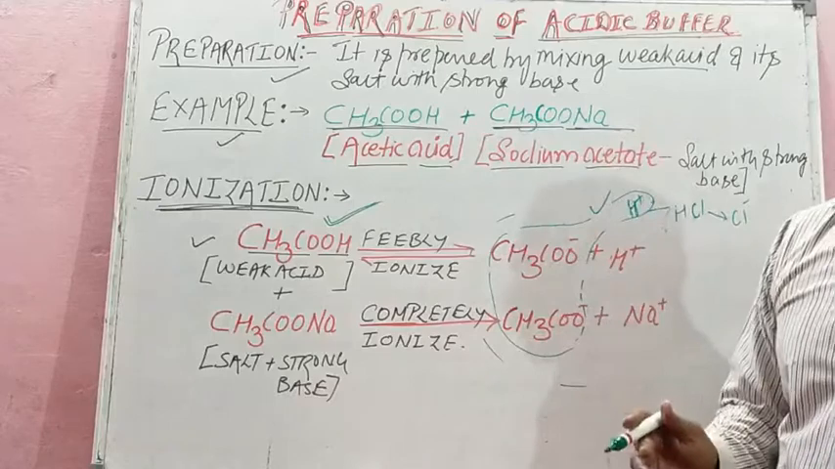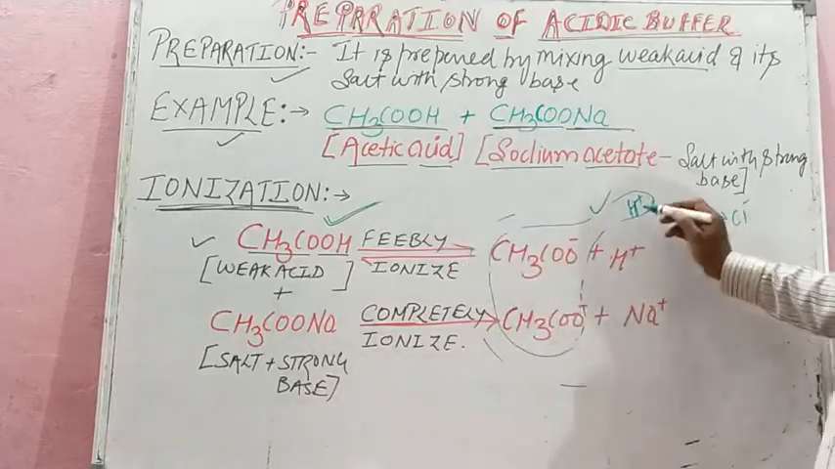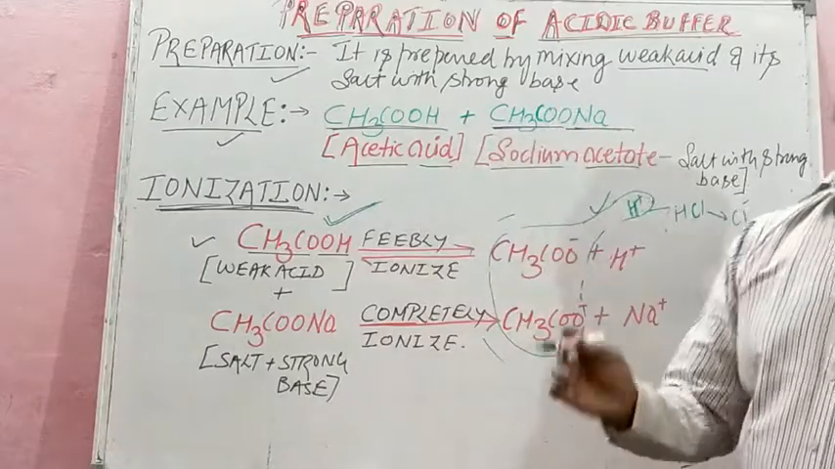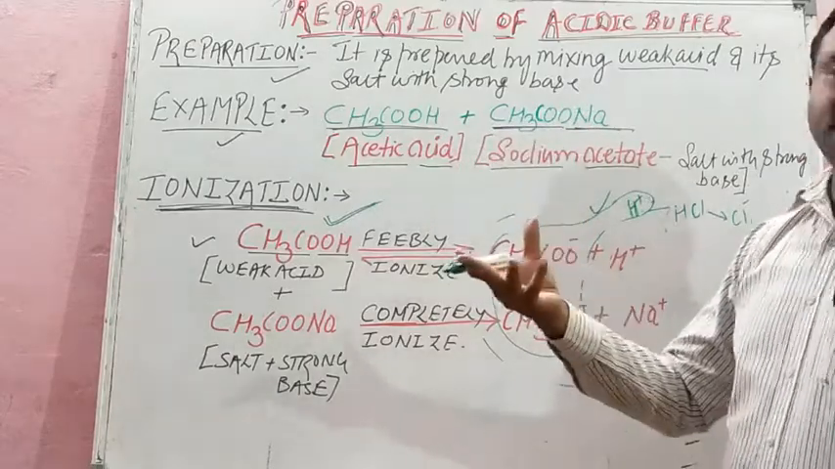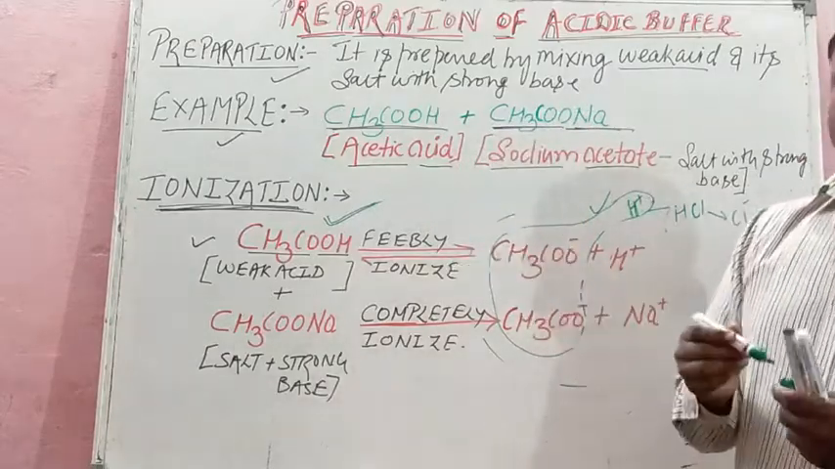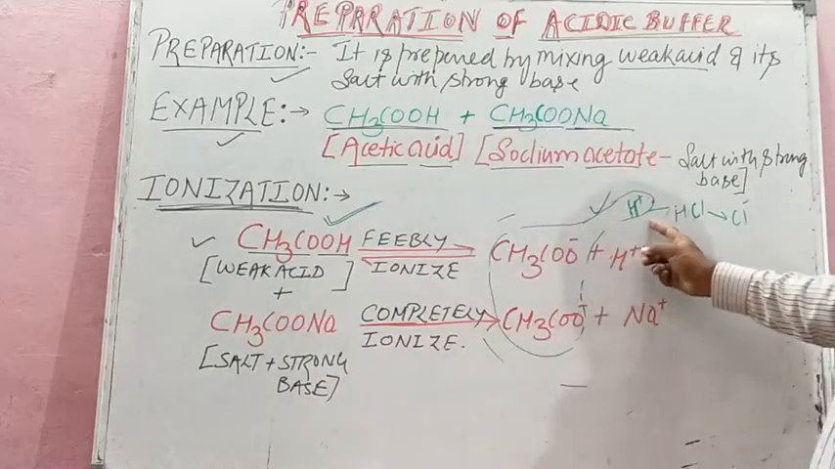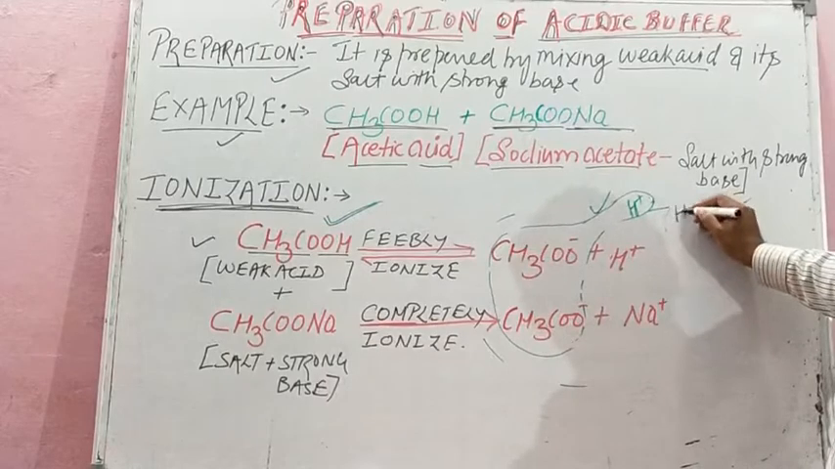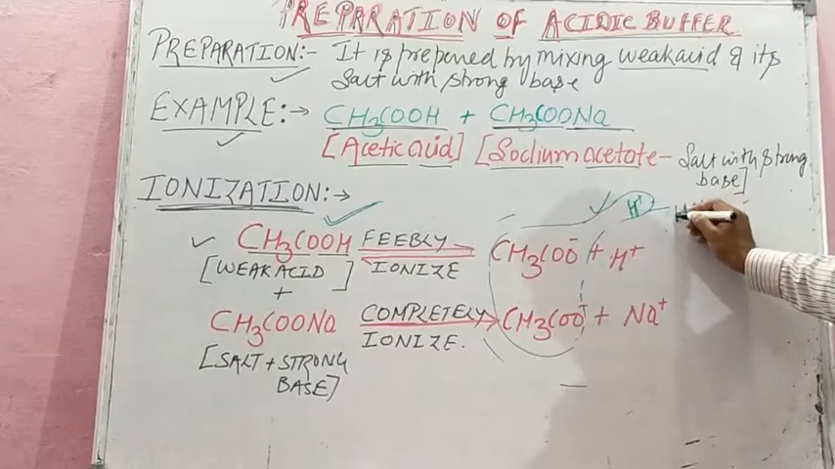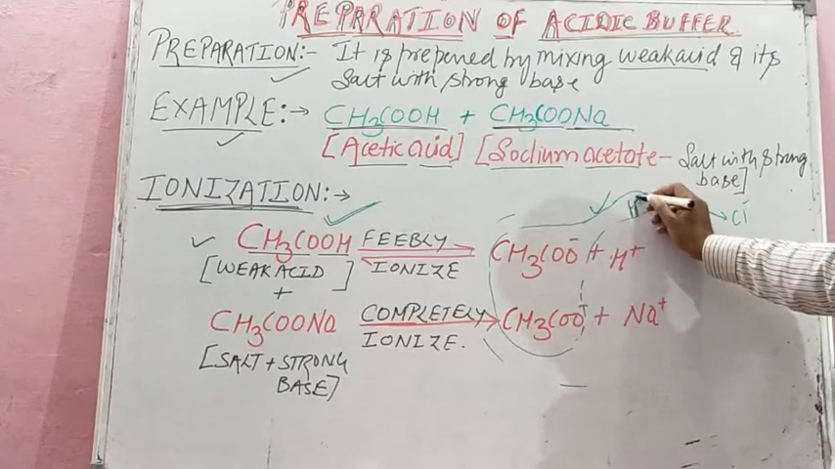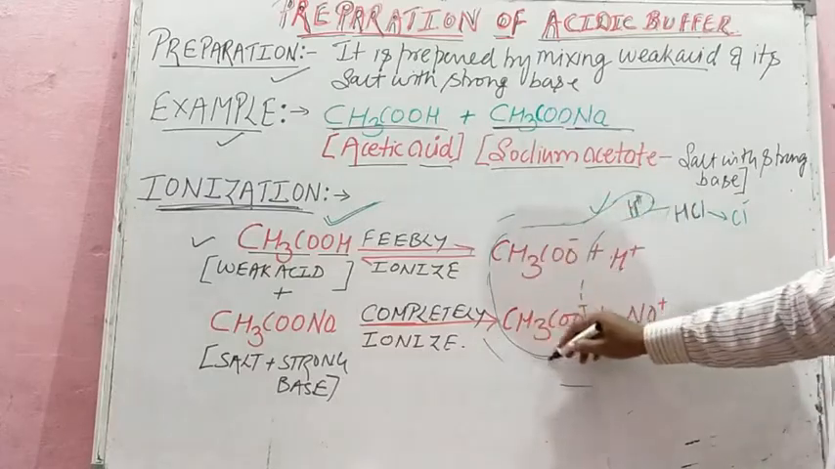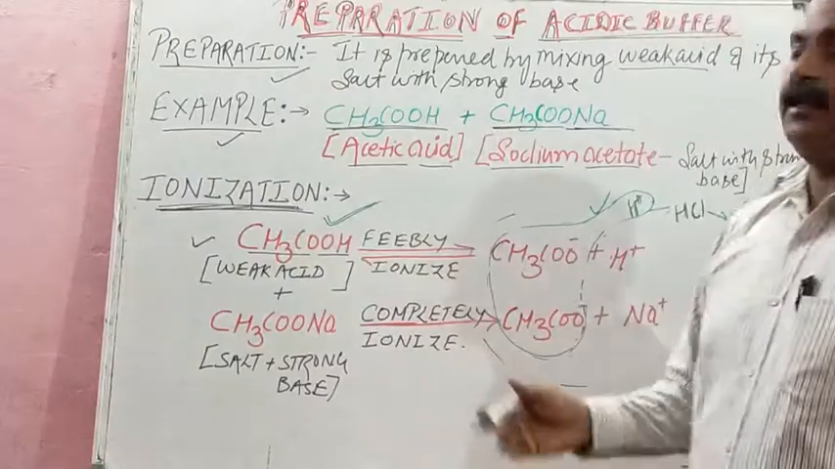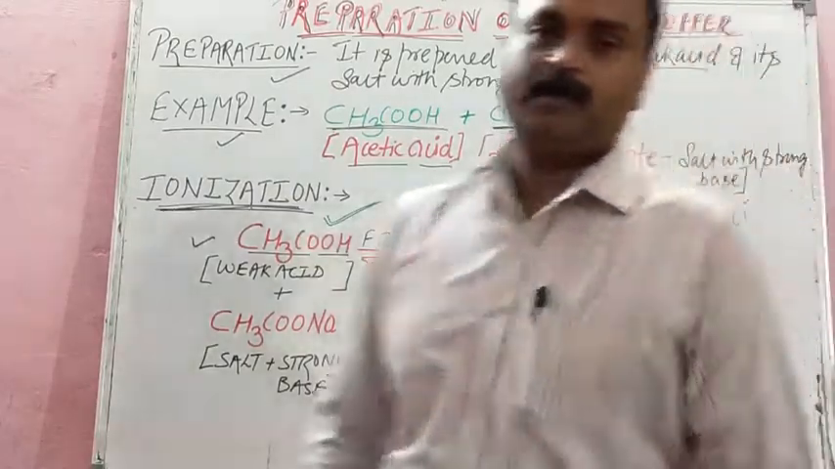Have you understood? Let us see once again. In the mechanism we have to see whether it can resist the change in pH or not. So for that, what do we add? First we add acid. In acid we have taken HCl. In HCl, this hydrogen ion will combine with the acetate ion and it will become weak acid again. In this way hydrogen is consumed.